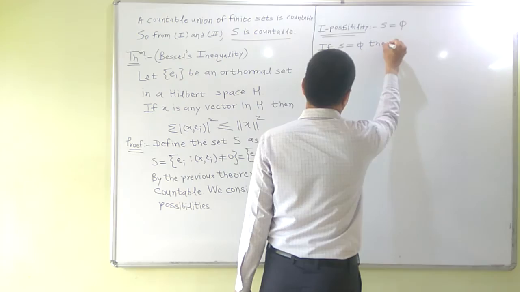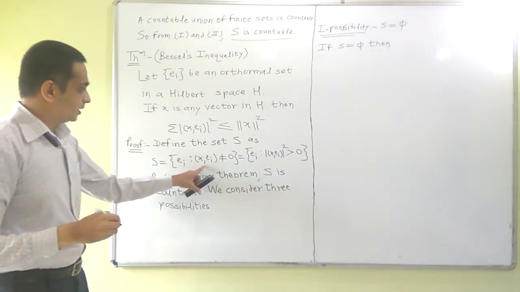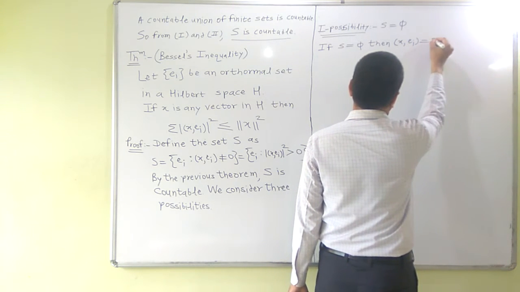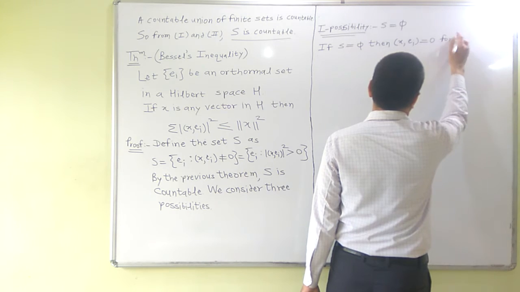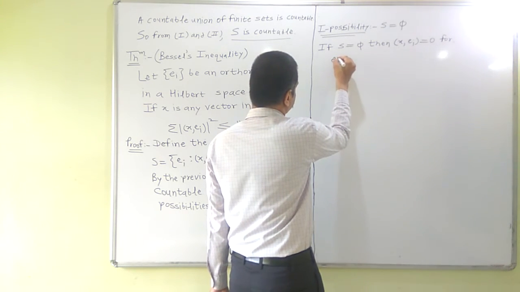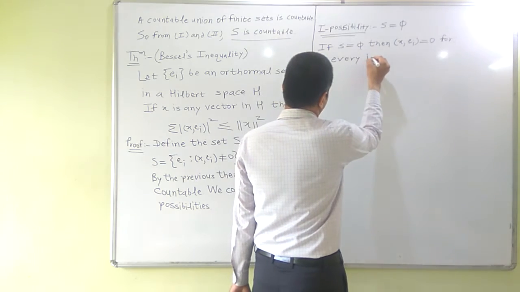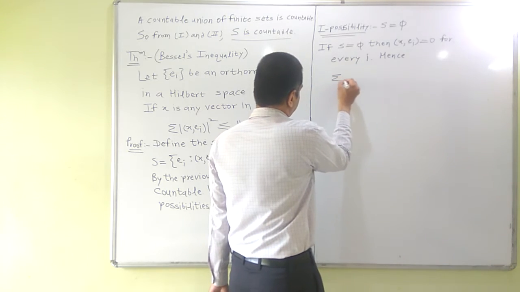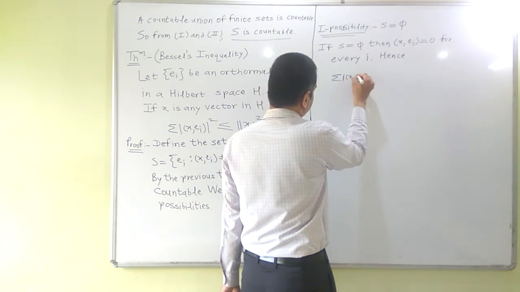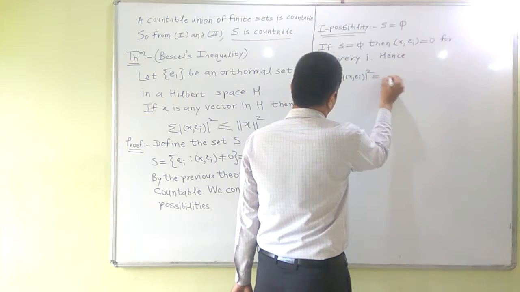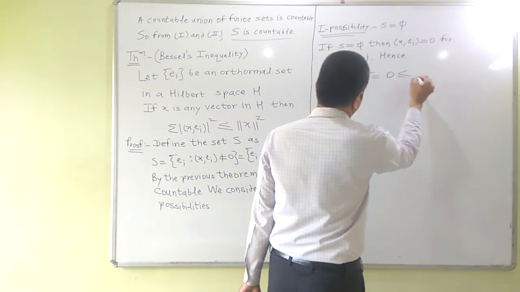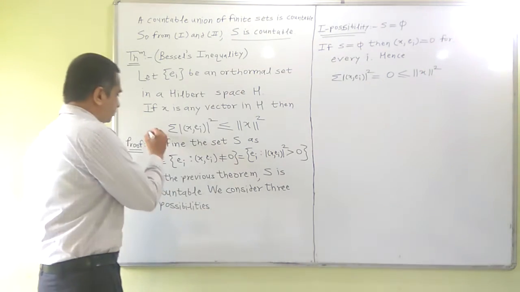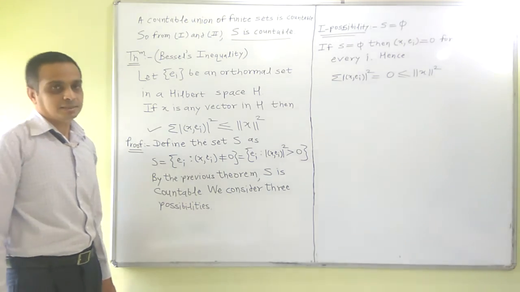Then, by definition of S, ⟨x, e_i⟩ is equal to 0 for every i, hence this summation can be interpreted as the sum of all zeros, which equals 0, and 0 is clearly less than or equal to norm of x squared. So this proves the inequality when S is the empty set.